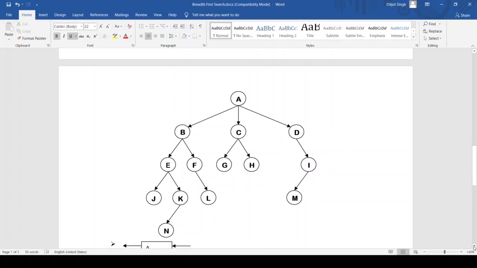So the algorithm of BFS is in front of you. This algorithm starts with examining the node A and all of its neighbors. In the next step, the neighbors of the nearest node of A are explored and the process continues in the further steps. The algorithm explores all the neighbors of all the nodes and ensures that each node is visited exactly once and no node is visited twice.